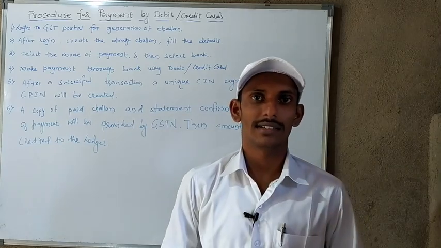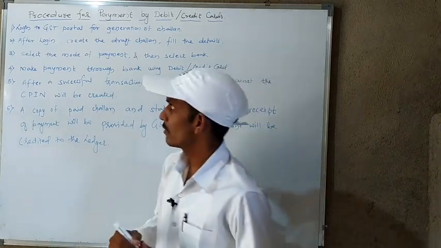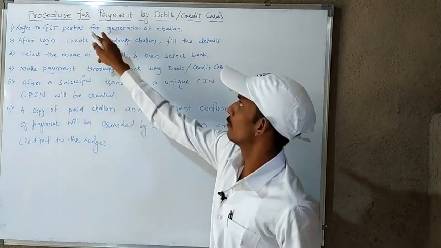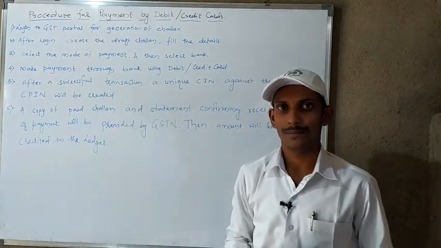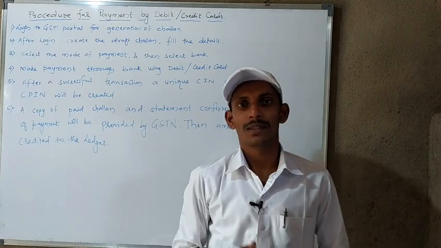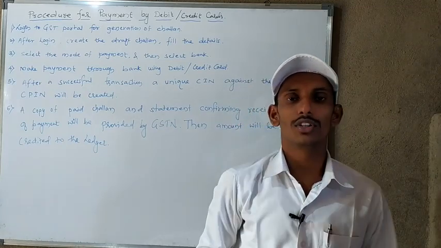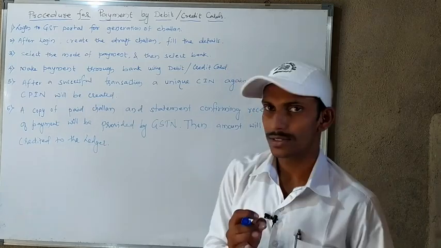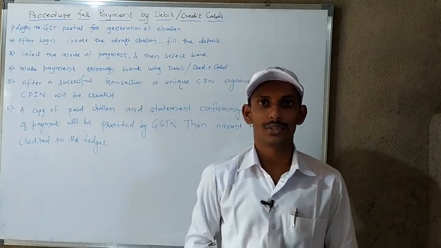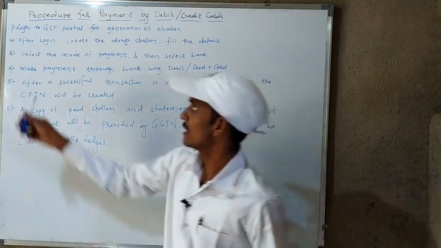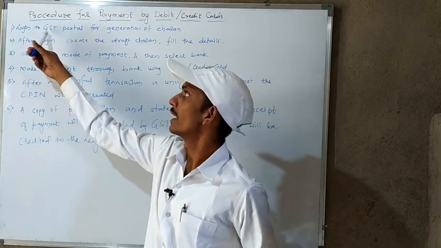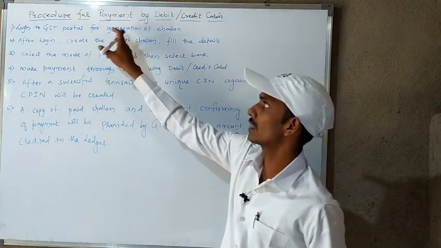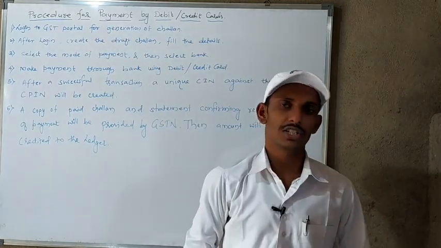From those 6 points we will come to know the procedure for making the payment by debit card or credit card. First step is to log in to the GST portal for generation of the challan. As I told you, the taxpayer needs to make payment to the government by electronic mode, so he has to use the internet or a computer. First of all, he has to log in to the GST portal and generate the challan.